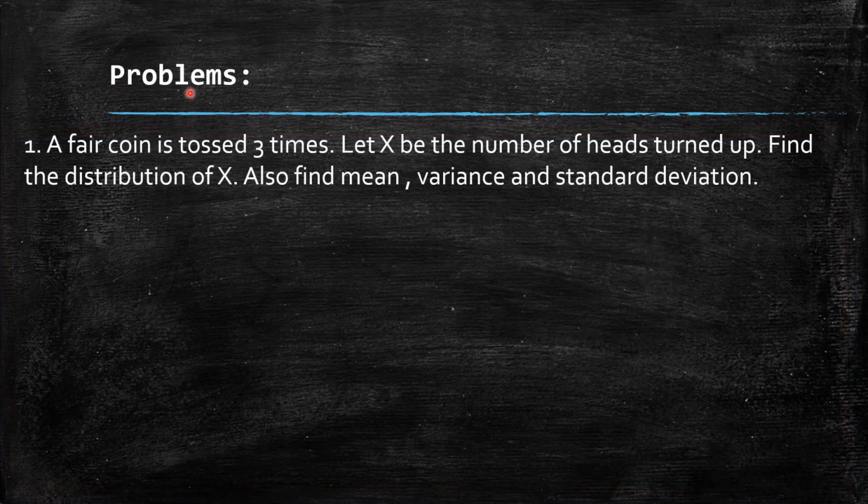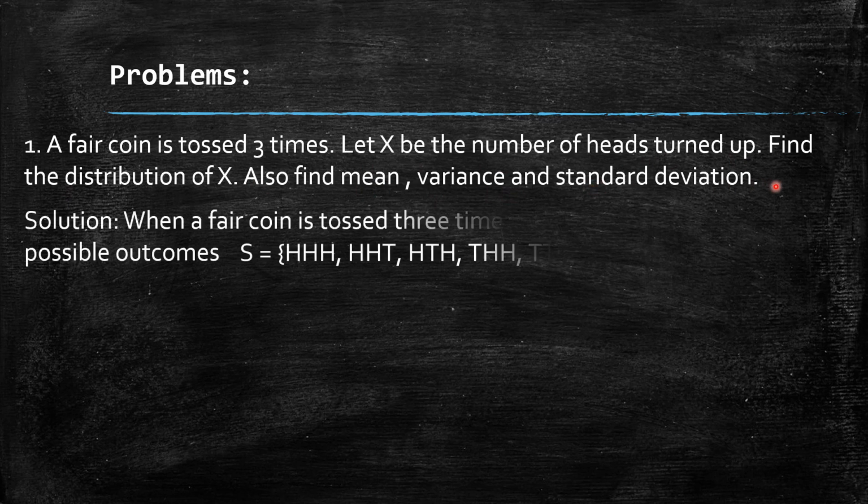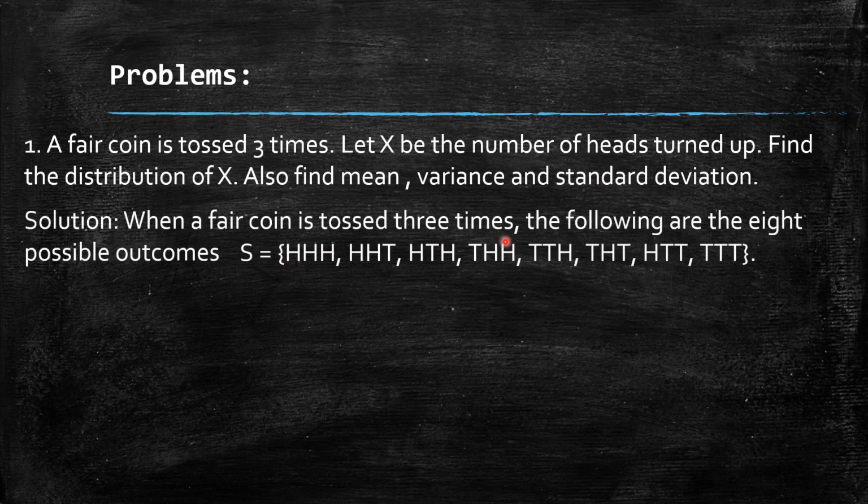Now let me take some problems. Problem 1. A fair coin is tossed 3 times. Let x be the number of heads turned up. Find the distribution of x and also find mean, variance and standard deviation. So when we toss a coin 3 times, the total possible outcomes are 2 cube, 8 possible outcomes. So in sample space S, we have these possible outcomes.